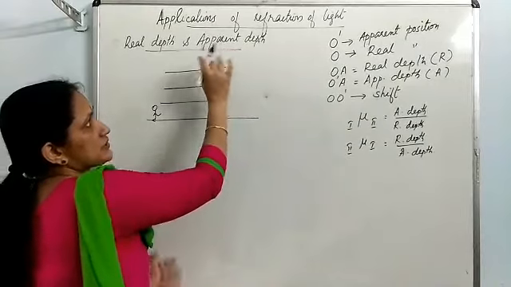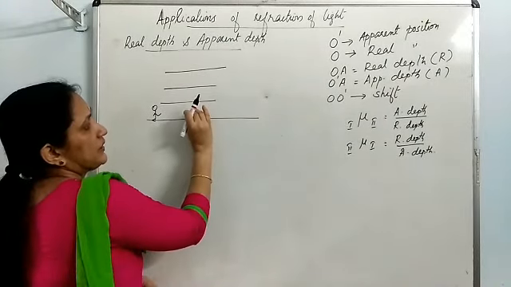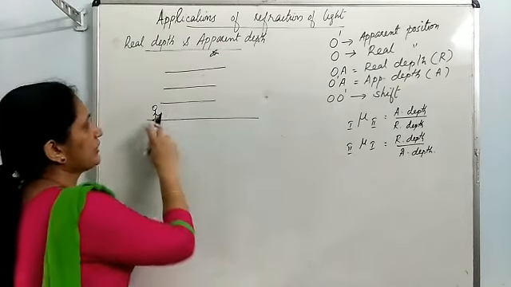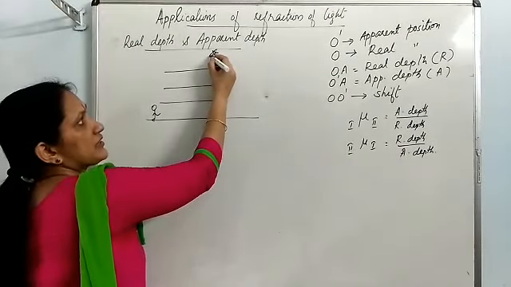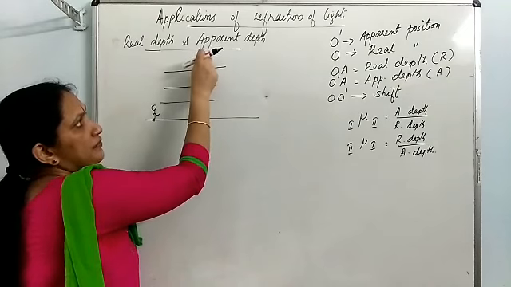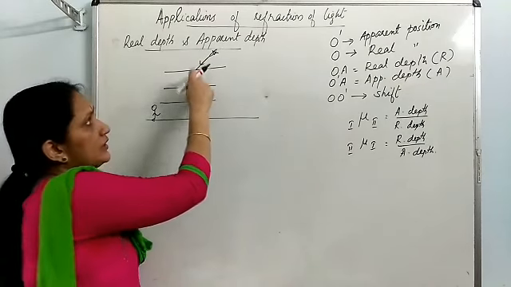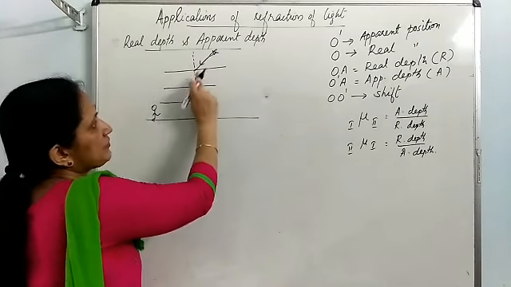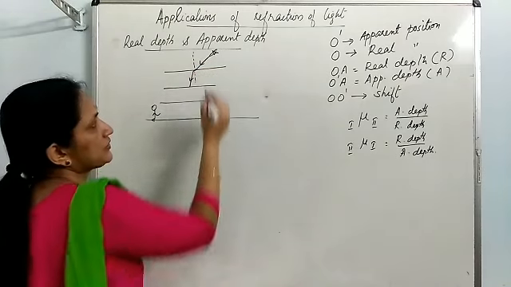Here I am making the symbolic diagram. Remember these are the different layers of air, and here is the star. This person looks at the star. The light coming from this star, see I am drawing a single light ray. It is entering from a rarer medium to denser medium. So the light ray, when entering from rarer to denser medium, bends towards the normal.